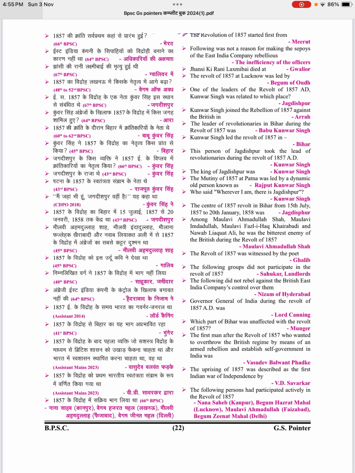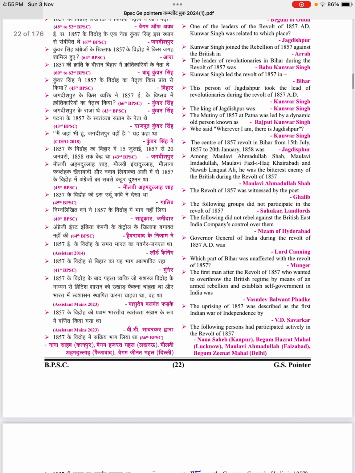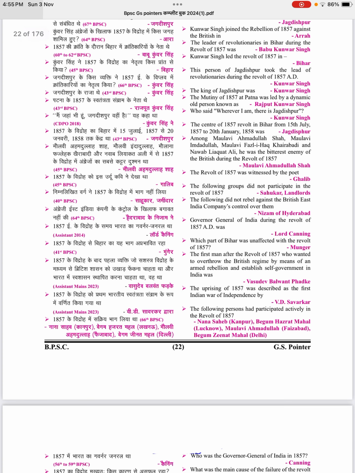The mutiny of 1857 at Patna was led by a dynamic old person, Kunwar Singh, who said, "Wherever I am, there is Jagdishpur." The center of the 1857 revolt in Bihar from 15th July 1857 to 20th January 1858 was Jagdishpur. Among Maulvi Ahmadullah Shah, Maulvi Imdadullah, Maulvi Fazli Haq Khairabadi and Nawab Liaqat Ali, the bitterest enemy of the British during the revolt of 1857 was Maulvi Ahmadullah Shah.